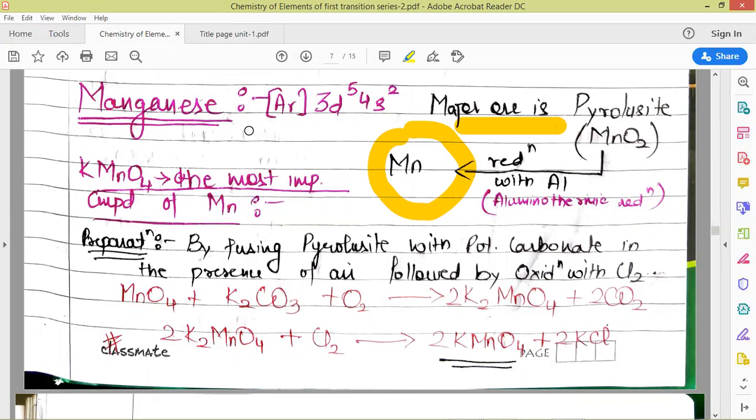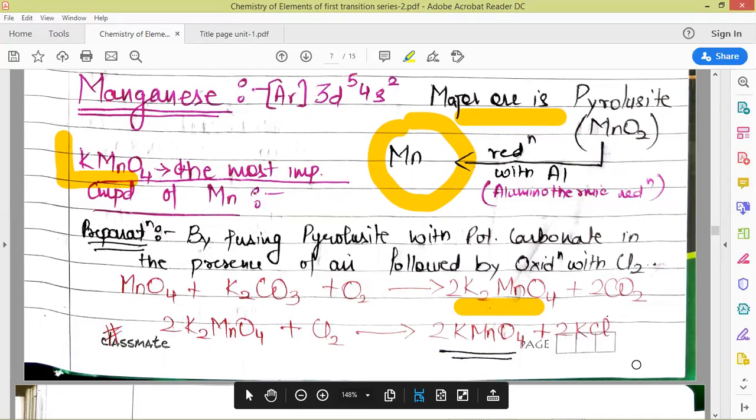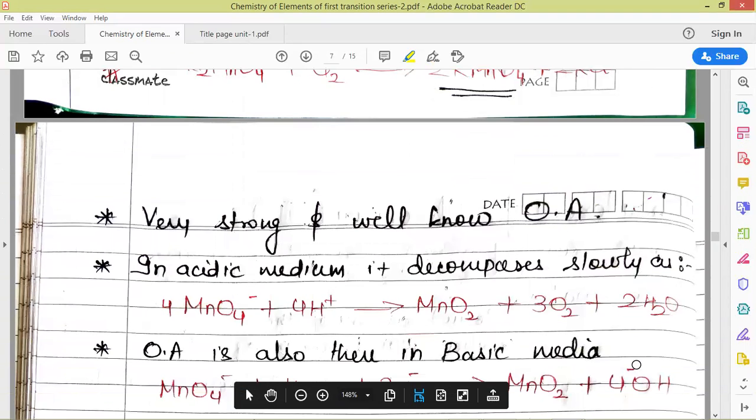Before getting to the binary compounds of manganese, I would like to discuss briefly a very important compound of manganese, which is a very strong oxidizing agent, that is KMnO4, which is also used in your volumetric titrations. Preparation of KMnO4 is done from pyrolusite by fusing it with potassium carbonate in the presence of air, followed by oxidation with chlorine. So here it is treated with potassium carbonate, then we get this compound, and when this compound is further oxidized with the help of chlorine, we obtain KMnO4. It is a very strong and well-known oxidizing agent.